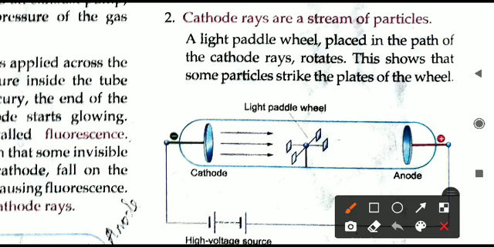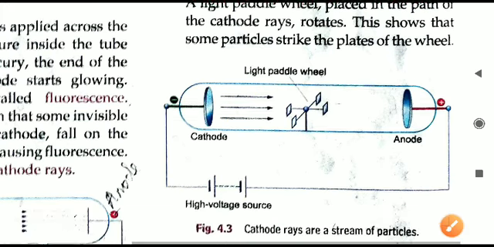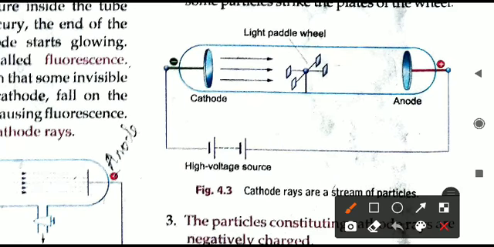Here also we can prove this thing. This time we have kept one light paddle wheel. When the cathode rays are produced, they will strike this light paddle wheel from the left side of this diagram, as you can see. And when they are striking, what will happen? This light paddle wheel will keep on rotating. It will start spinning because regularly one particle after another is striking the paddle wheel.